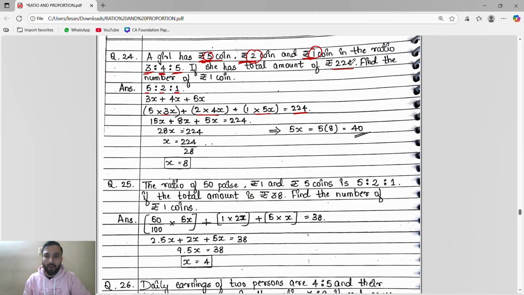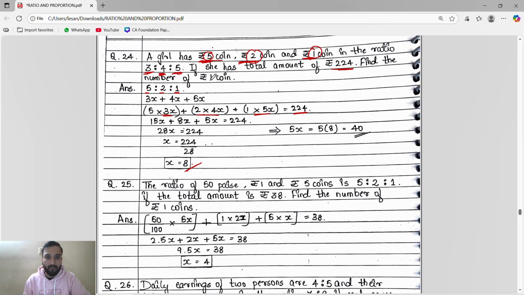So the total amount is 224. Means the 5 rupee coin is 3x, so 5 into 3x. The 2 rupee coin is 4x, so 2 into 4x. The 1 rupee coin is 5x, so 1 into 5x. The total amount is 224. So when you do it, 15x plus 8x plus 5x is equal to 224. When you solve, you will get x equals 8.